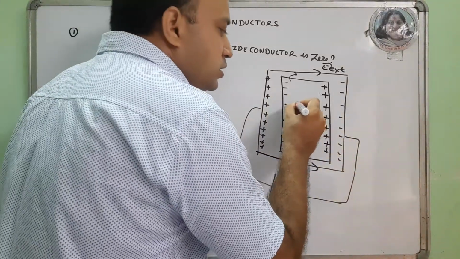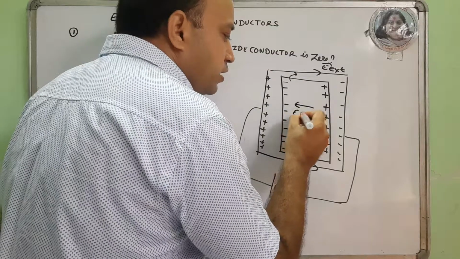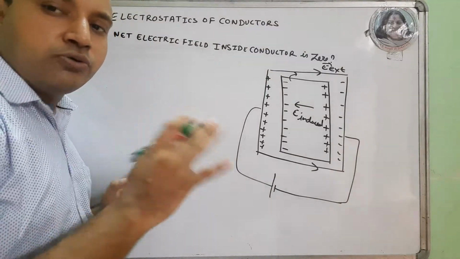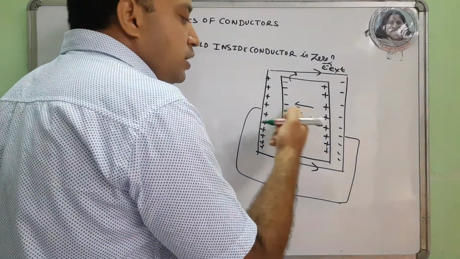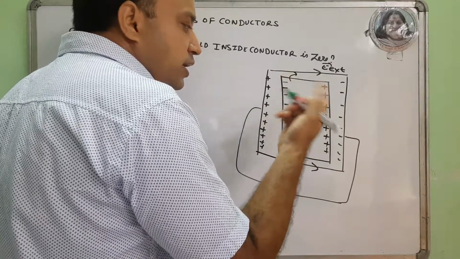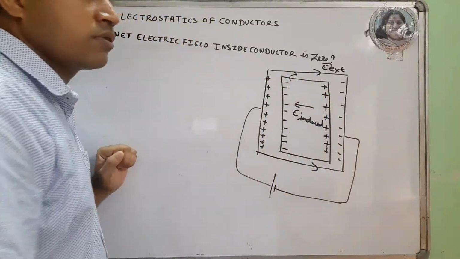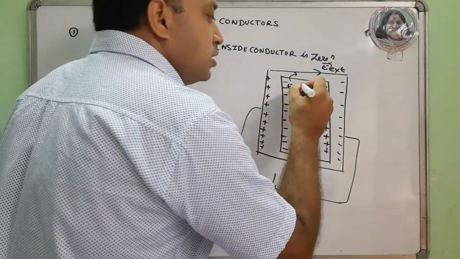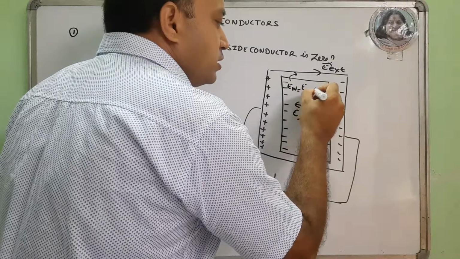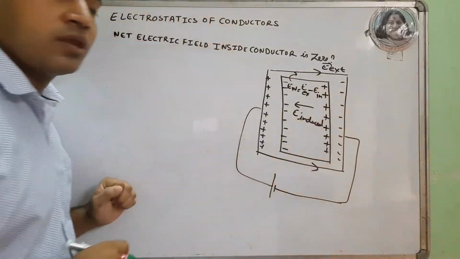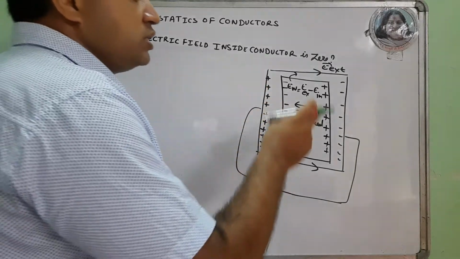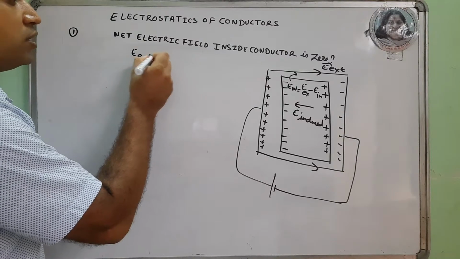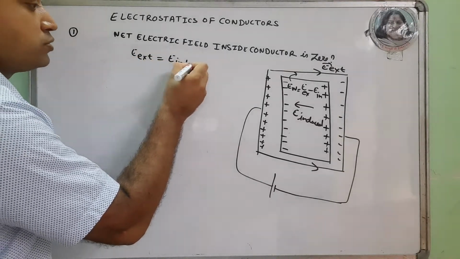It means an induced electric field develops in the opposite direction. When the induced electric field develops in the opposite direction, the negative charge starts moving and the net electric field is E external minus E induced. The flow of charge stops when E external becomes E induced.